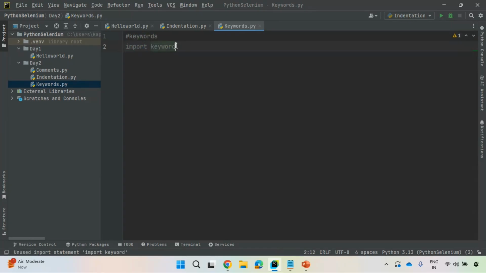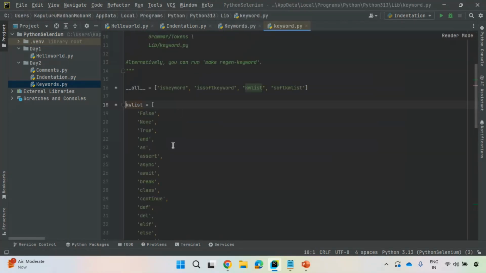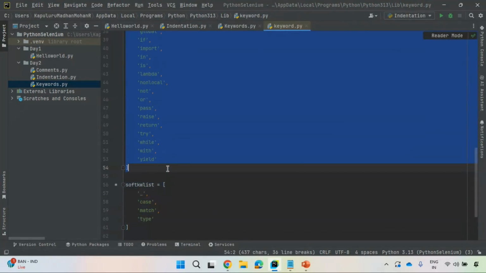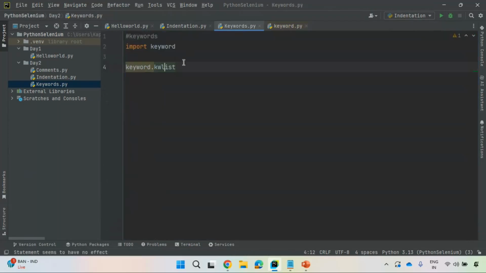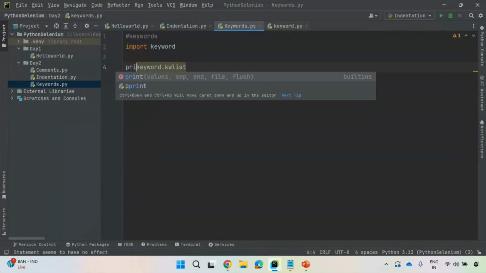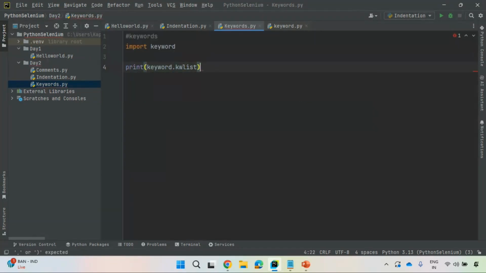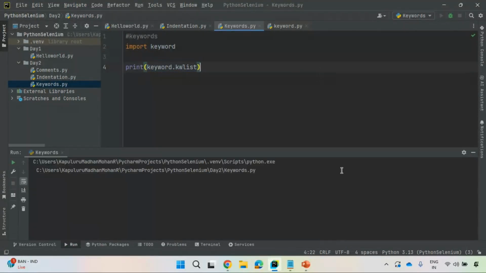So import keyword. Inside the keyword module I have kwlist. This kwlist is a variable, a list variable, and it has a lot of keywords. You see here: False boolean value, None, True boolean value, and, as, assert, async, await, break, class. These are all keywords, a total of 35. Observe here: print of keyword.kwlist will return me all keywords. You see, there are a lot of keywords.